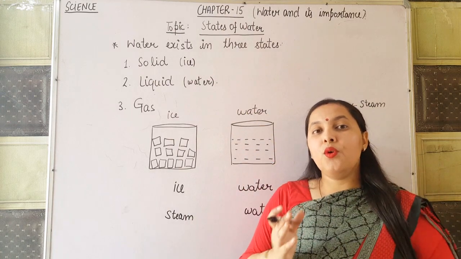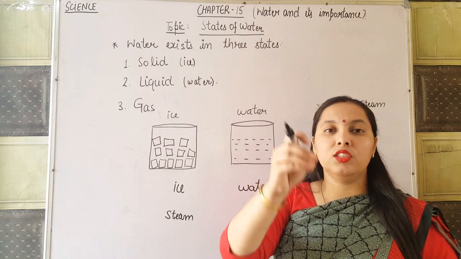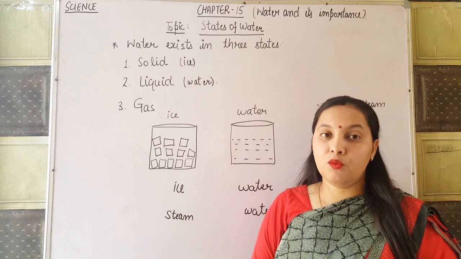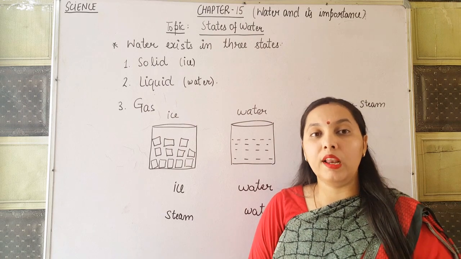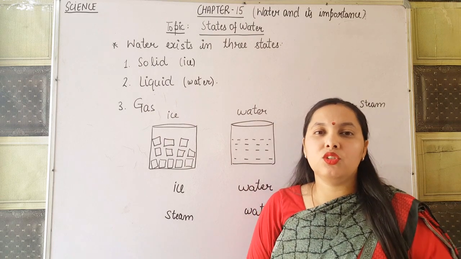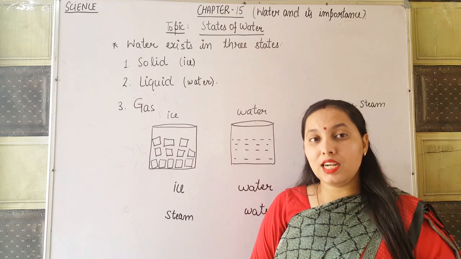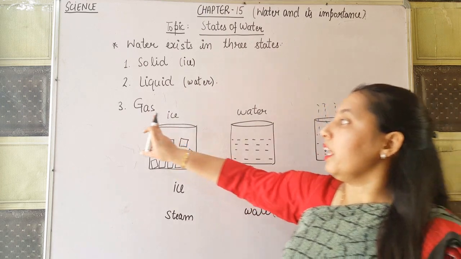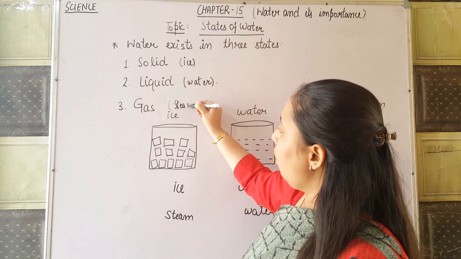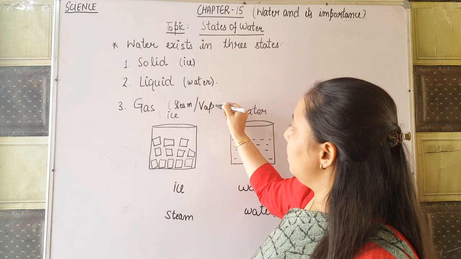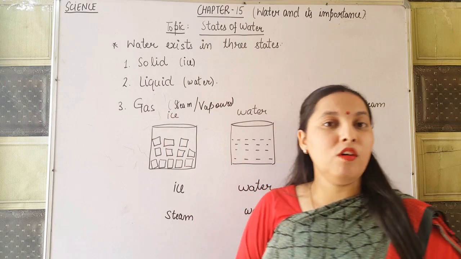Now think that you have a cup of water and you pour it into a saucepan and start heating. What happened? The water starts boiling, and you see some vapors, or the steam, coming out from the saucepan. Now what is that steam? Steam is the gaseous state of water. Okay, so steam, or you can say vapors, are the gaseous form of water.